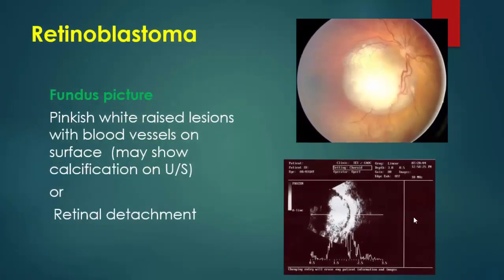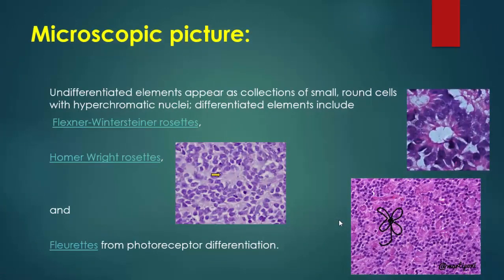Retinoblastoma. In the fundus picture, we can see a pinkish white raised lesion with blood vessels on the surface. We can also see calcification, especially in ultrasound, or we can see retinal detachment. Microscopic pictures: undifferentiated elements appear as collections of small rounded cells. Differentiated forms include Flexner-Wintersteiner rosettes, like this photo, or Homer Wright rosettes, like this photo, or fleurettes from photoreceptor differentiation, like this photo.